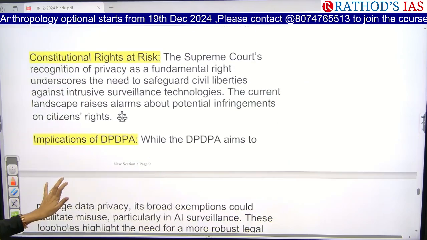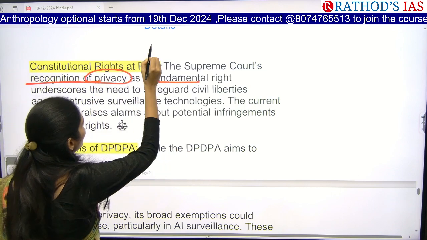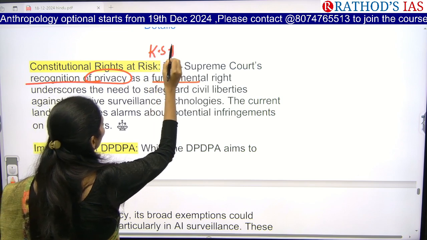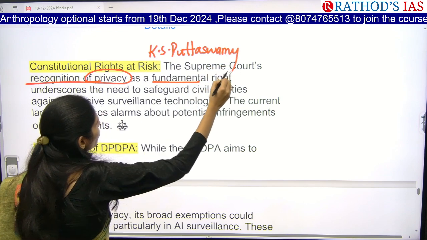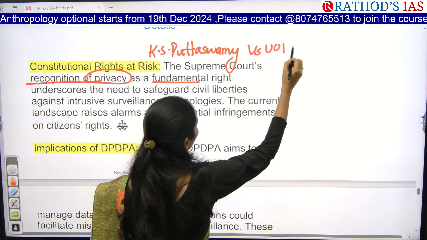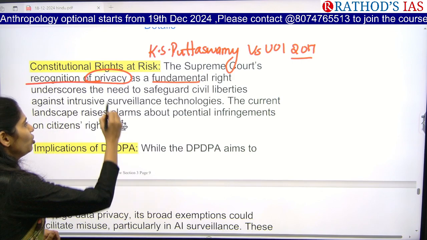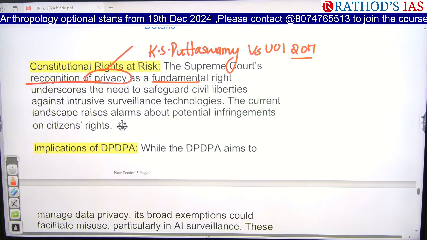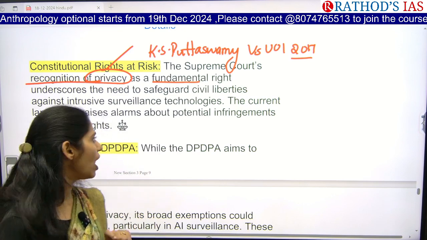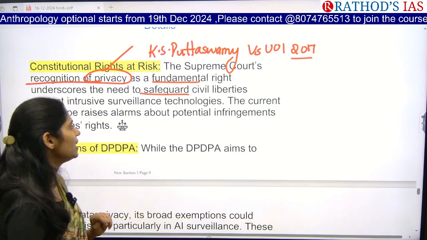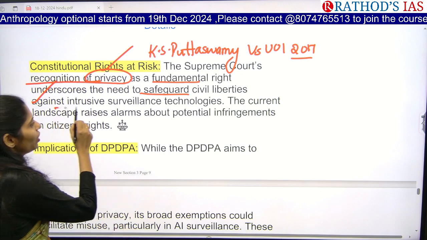So the first important point you have to remember is that the Supreme Court recognized the right to privacy as a fundamental right, and the case is KS Puttaswamy versus Union of India, 2017. In this case, the Supreme Court said that the right to privacy is a fundamental right. Whenever we recognize anything as a fundamental right, it is now the responsibility of the government to safeguard civil liberties. So here the government needs to take some steps regarding intrusive surveillance technologies as well.